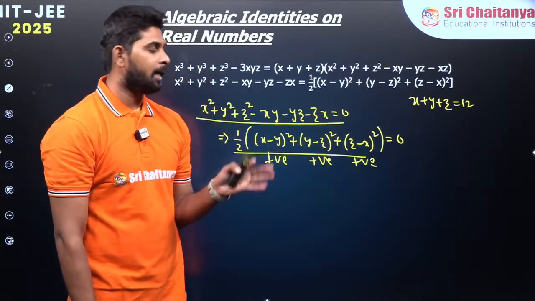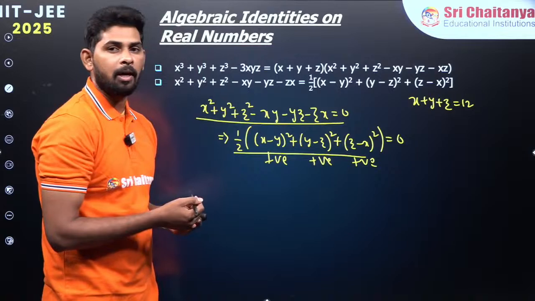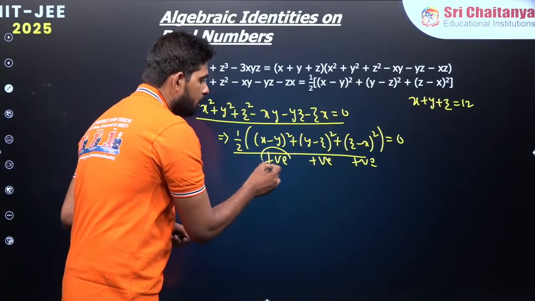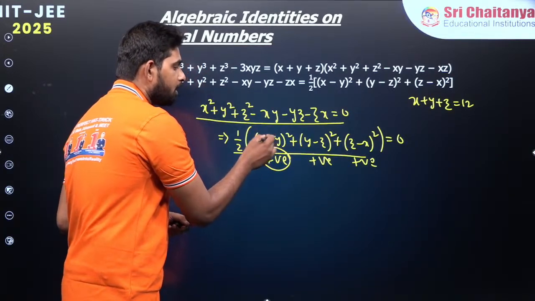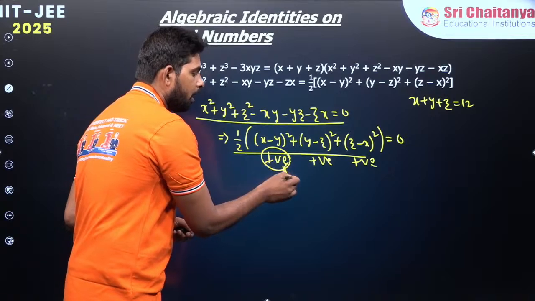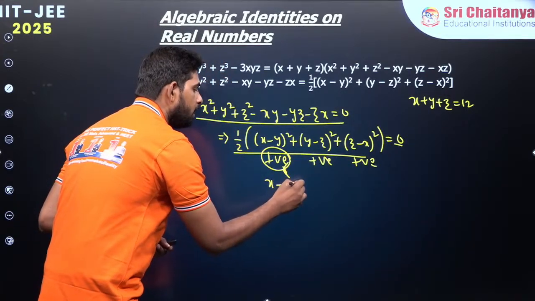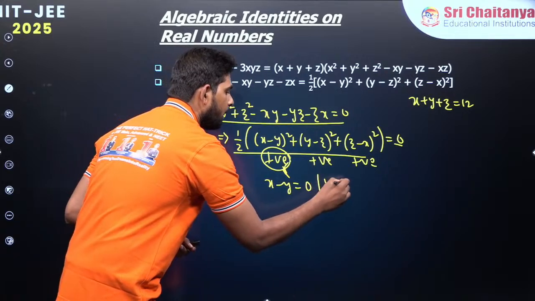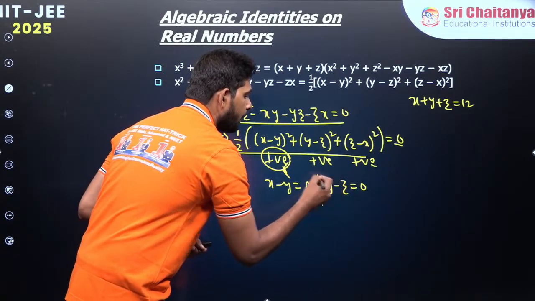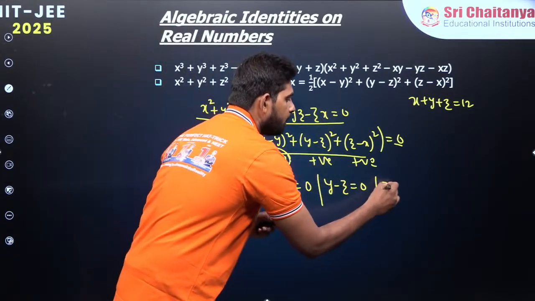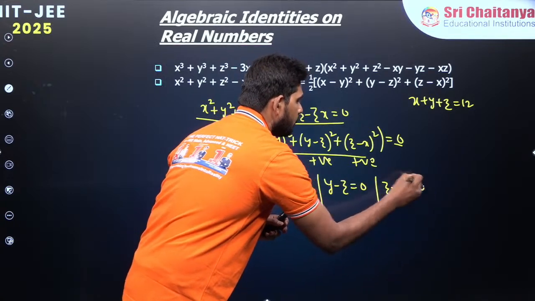What is the other possibility except that all these must be equals to 0? This must be 0, because except 0, if I am taking any positive value, you are going to get more than 0 only. That is why I am taking x minus y is 0. Not only that, y minus z is also 0, and also z minus x is also 0 over here.